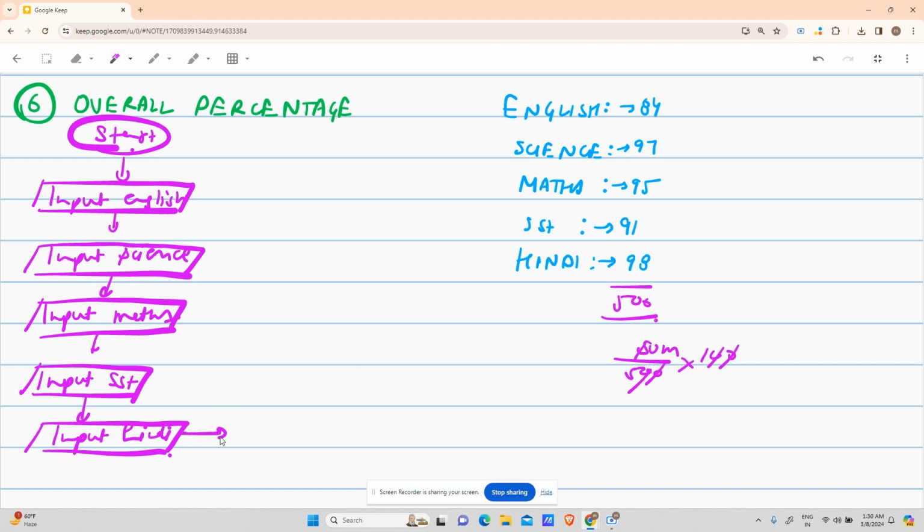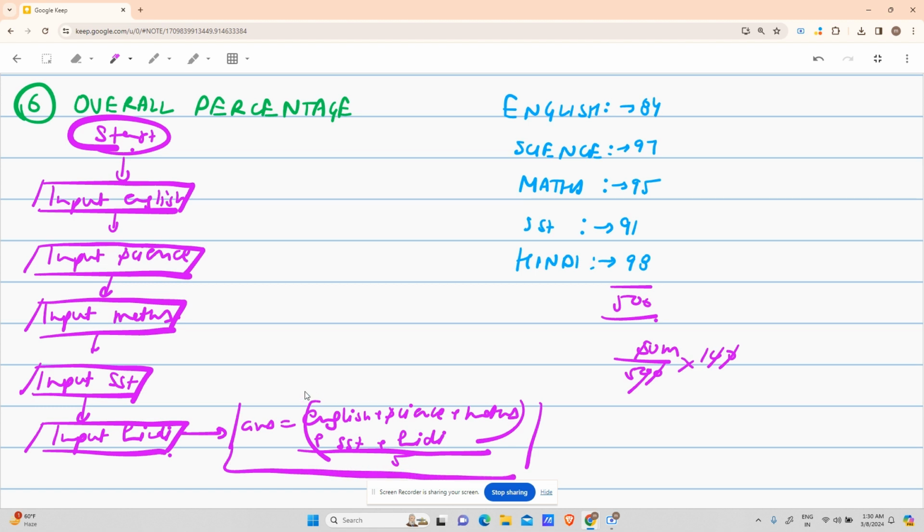My procedural step will be: answer equals English plus science plus maths plus SST plus Hindi, whole divided by 5. This will be a single block, and after that print answer, a parallelogram again, and after that end.